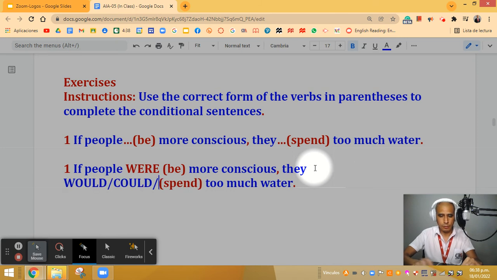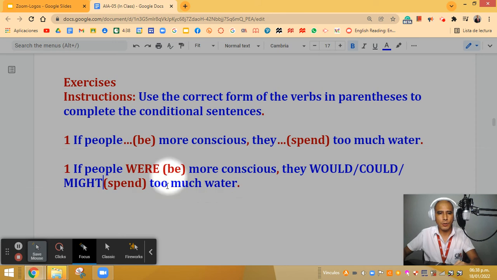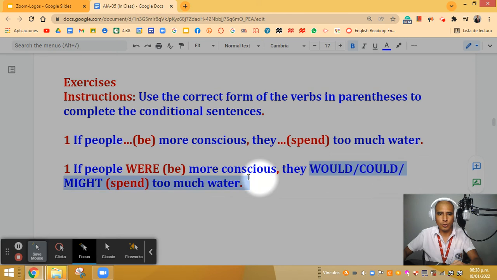And that's what I'm going to do. I'm going to add the verb might. I can use any. So I have here would, could, or might. I can use any of them. Okay, perfect. So this will be the first answer for number 1.